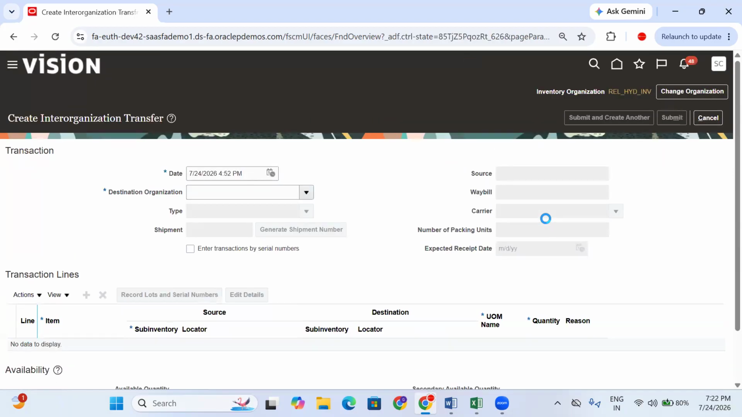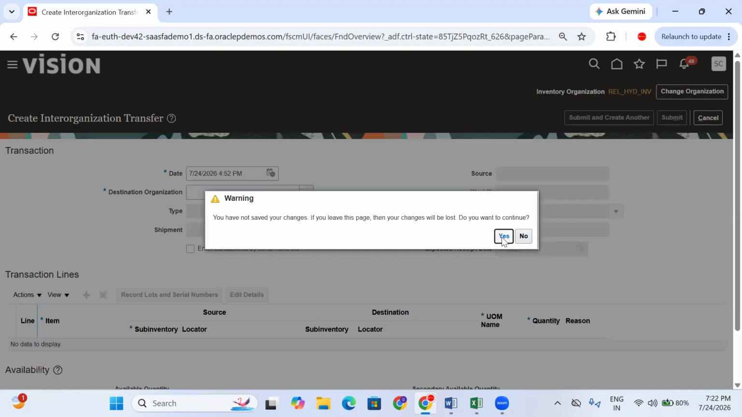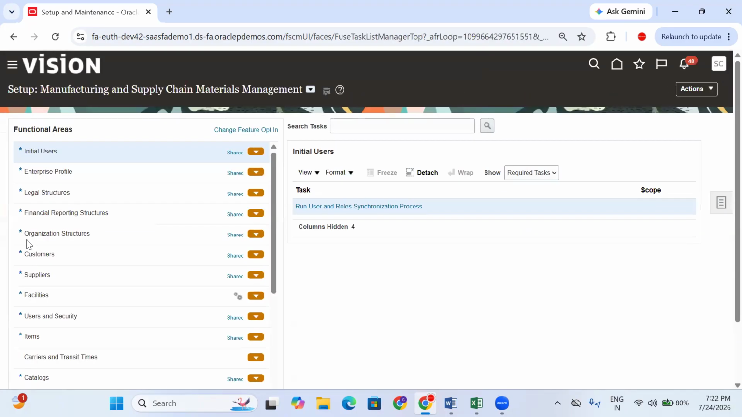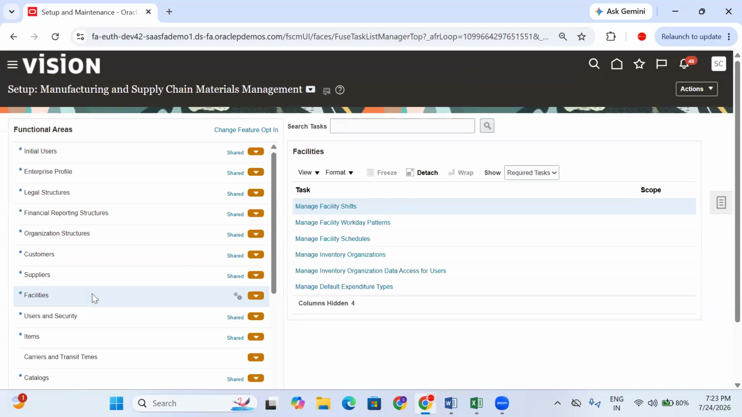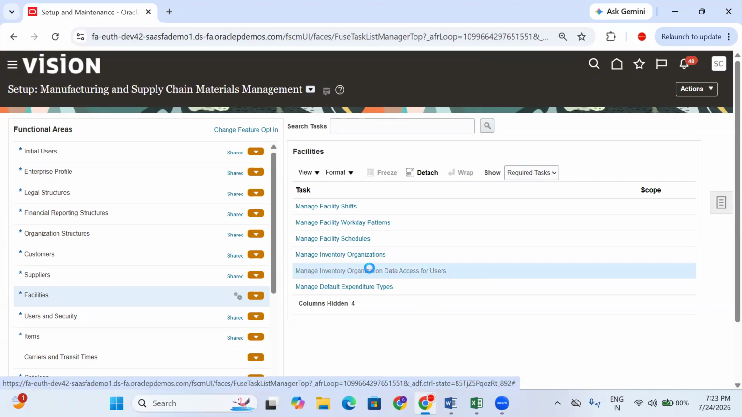Because data access is not provided to this user account. So please provide the data access before transferring the material from Bangalore to Hyderabad. Why? Because Bangalore is the inventory manager who is transferring the material to Hyderabad, right? Then the inventory manager data access is mandatory for the requirement. Okay.